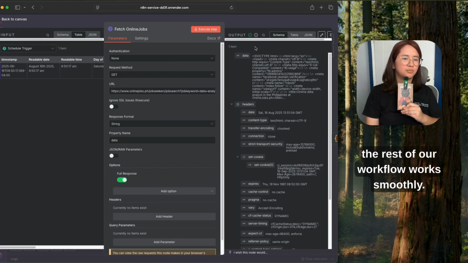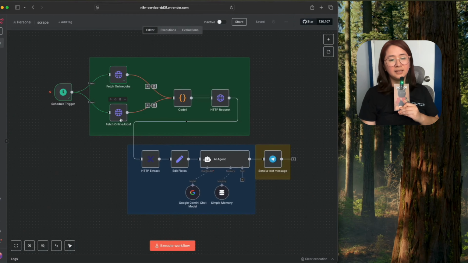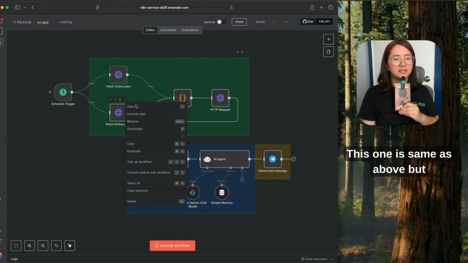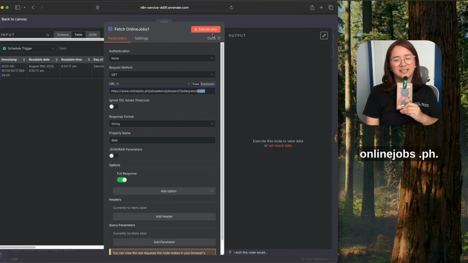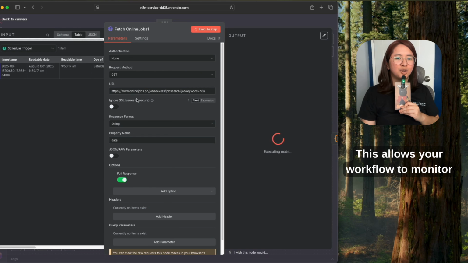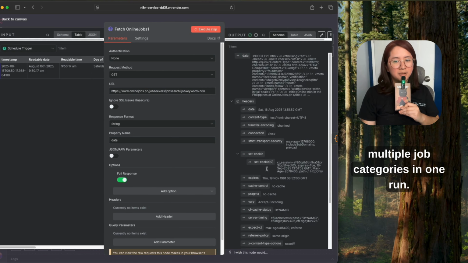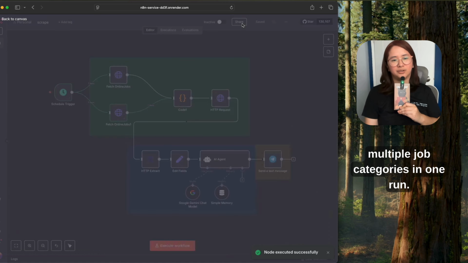By getting the full response, we make sure that we have a complete package of information so the rest of our workflow works smoothly. Okay. This one is the same as above but searches for N8N jobs on onlinejobs.ph. This allows your workflow to monitor multiple job categories in one run.